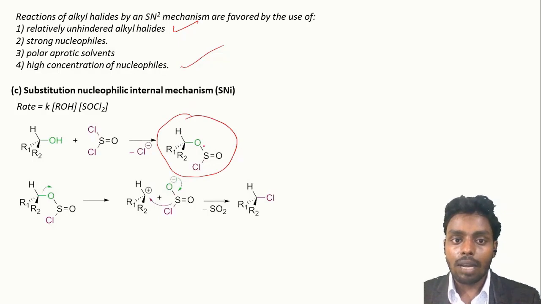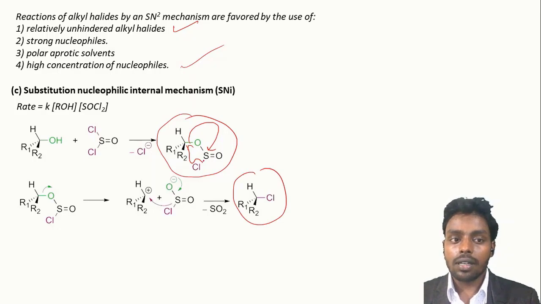And here this sulfur oxygen bond is a single bond. The sulfur tries to form a double bond by breaking this bond, and when it forms the double bond, this Cl will leave and attack on this carbon and form this type of product. So in this reaction, you can say that retention in configuration takes place. So we can say that the SNi mechanism leads to retention in configuration.